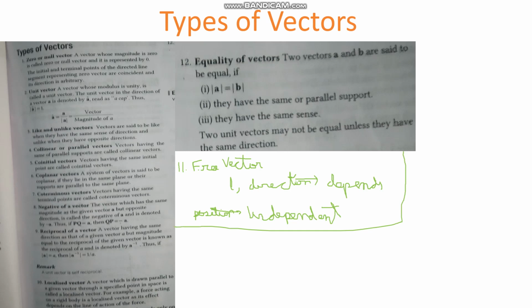Equality of vectors. Two vectors A and B are said to be equal if these conditions hold: mod A is equal to mod B, they have the same or parallel support, and they have the same sense. If all three conditions are fulfilled, then only we call them equal. Two vectors may not be equal unless they have the same direction. This vector is not equal to this vector.